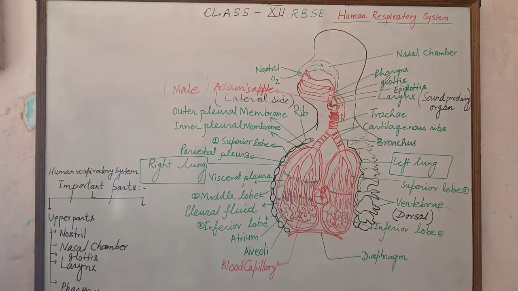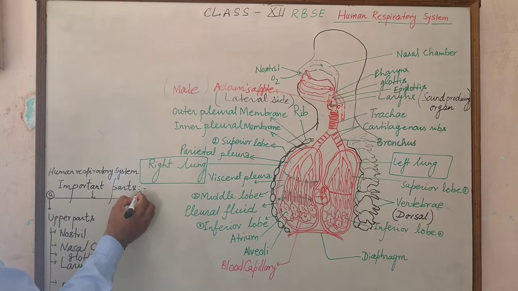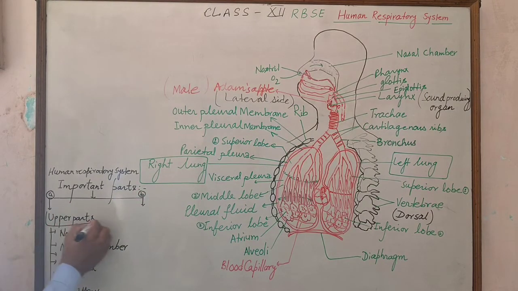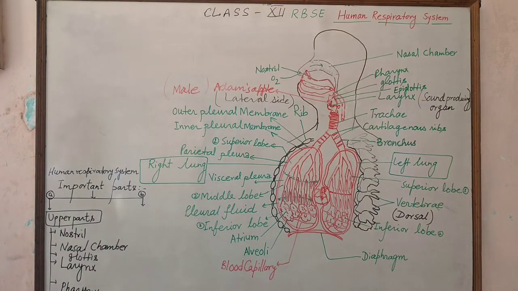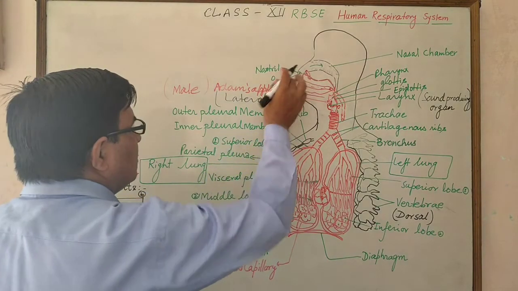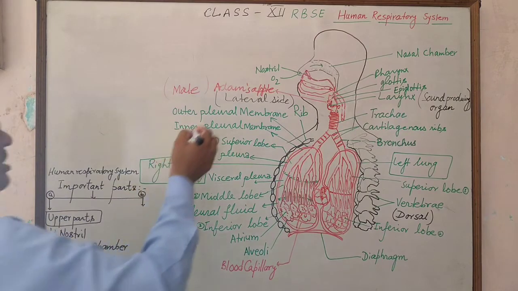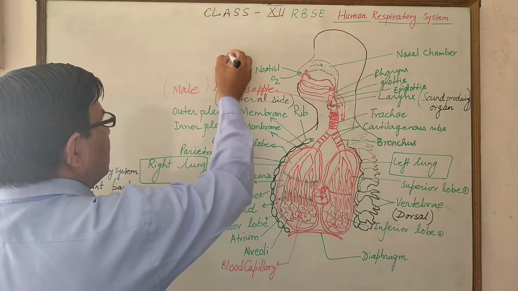The important parts are divided into two parts, the upper parts, which has a small opening called nostril or nasal pore.